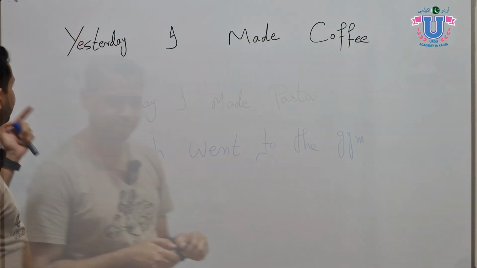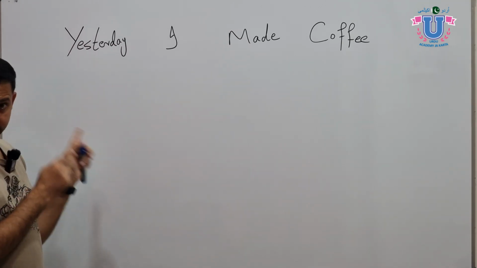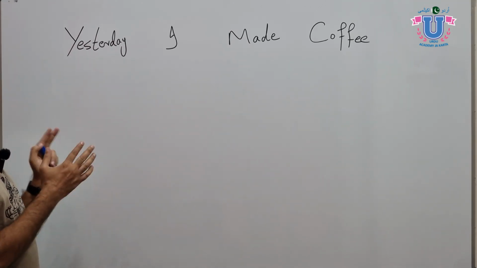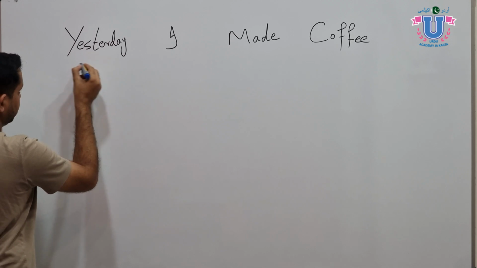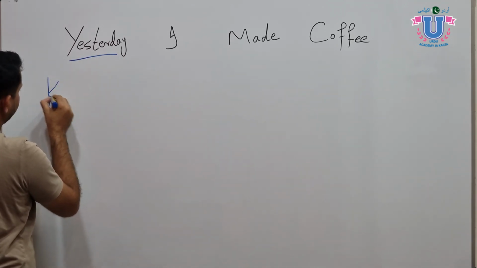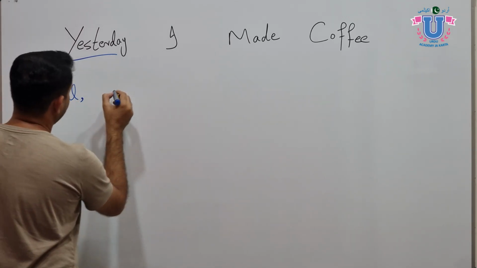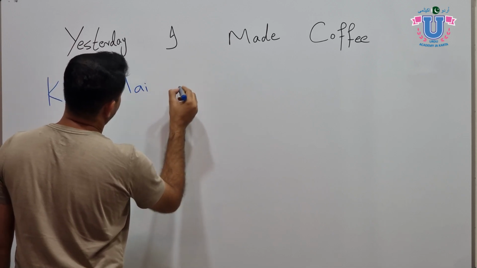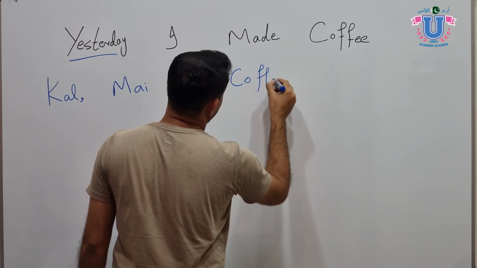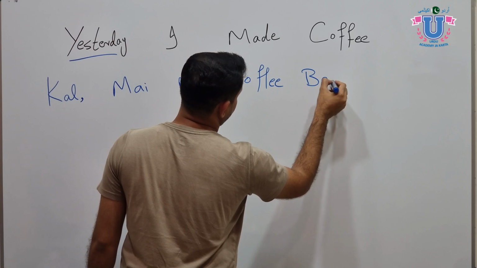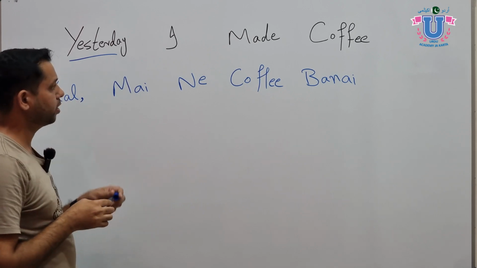Let's start. Here we have an example: Yesterday I made coffee. First of all, I will translate the sentence, then I will explain grammatically how to make sentences in the past tense. Yesterday is kal. So we say kal maine kafi banai. So yesterday I made coffee, we say कल मैंने काफ़ी बनाई.